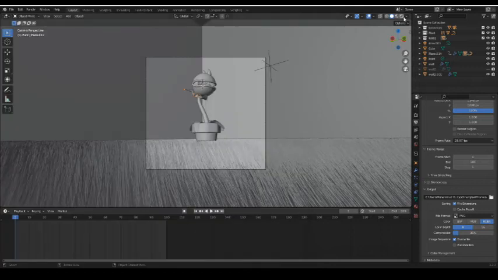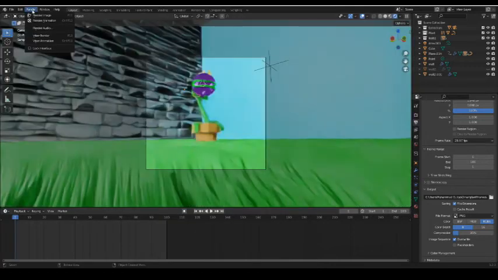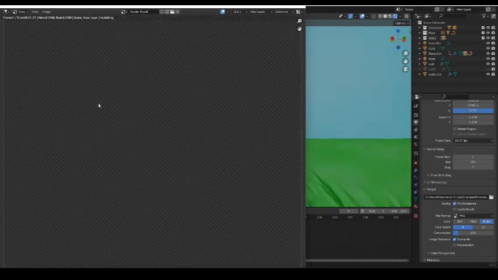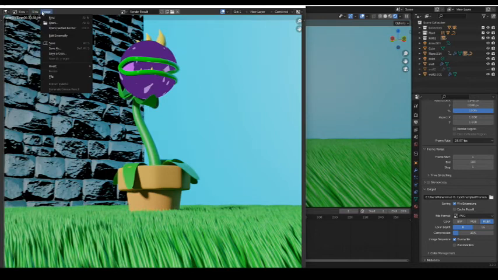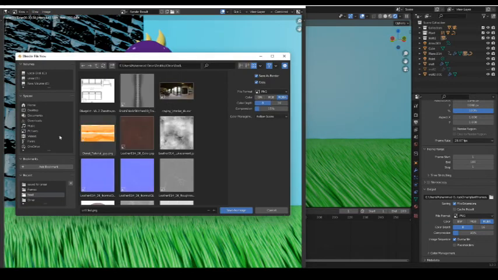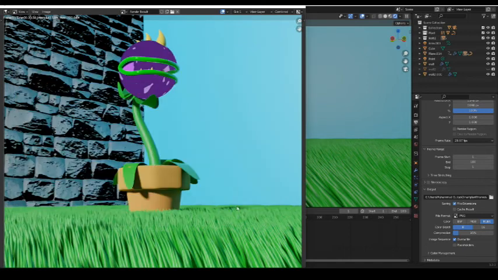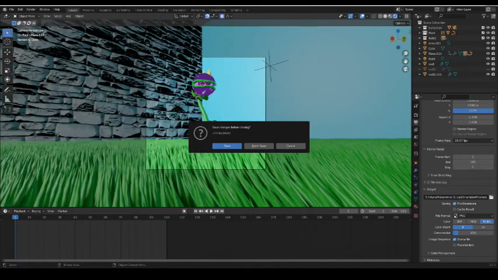Oh, yeah. So render image. And I'll just wait for it to render. So what you can do is image, save as. Go to where you want to save it. I always save it in my folder. And then I'll call it the plot. Alright, done. Save.